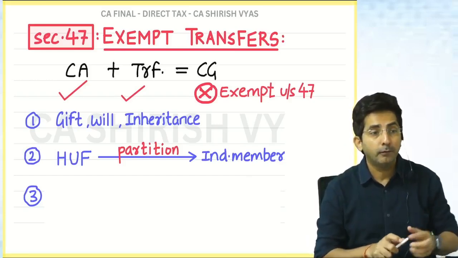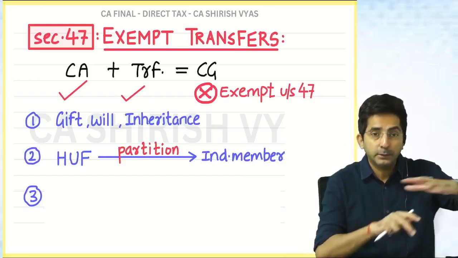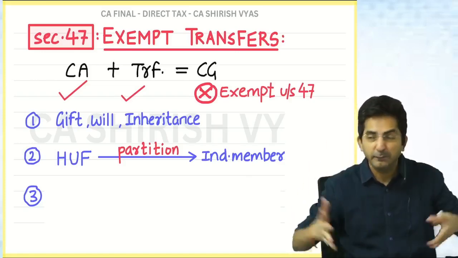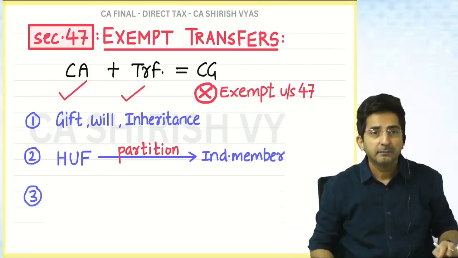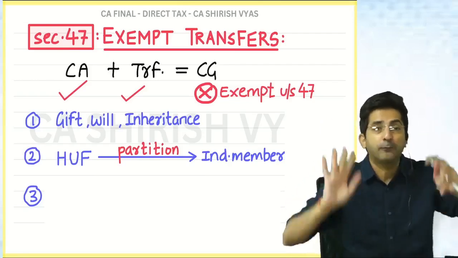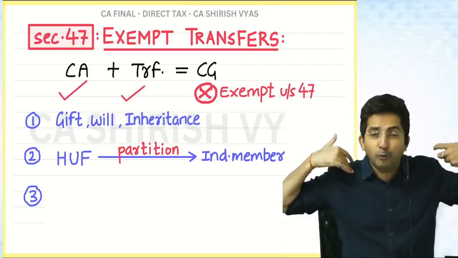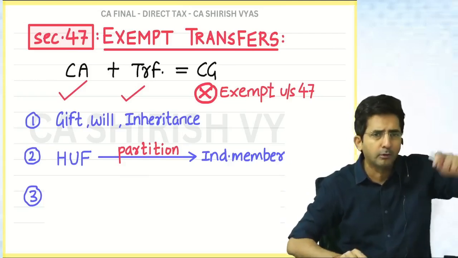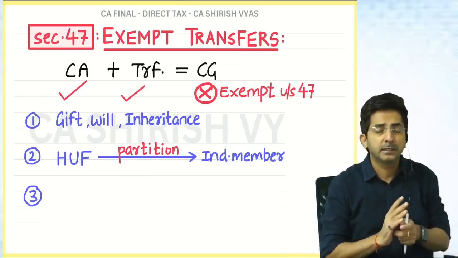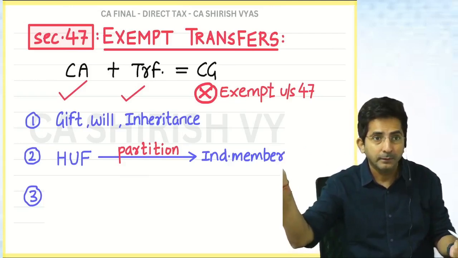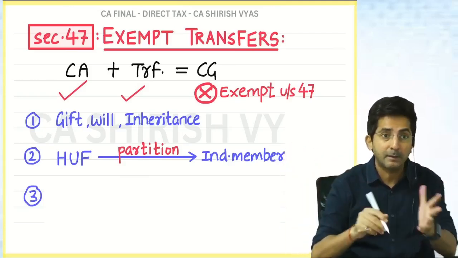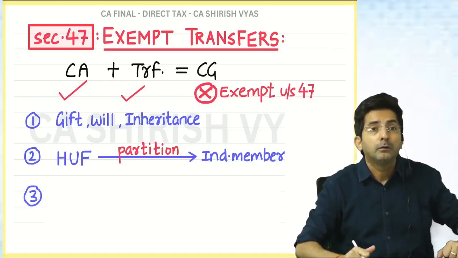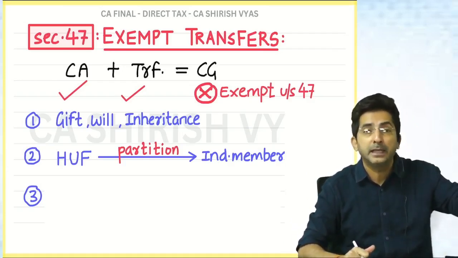HUF. Now, if that HUF is partitioned, if there is a dispute between me and my wife and my children, we started fighting. We are 4 family members, we start fighting and we decide we don't want to live together. Wife, you go alone, son you go alone, daughter you go alone, all separated. It happens in some families. We are lucky to have a good family, but in some families it can happen. So in such a case, what will happen to the properties in the name of HUF?